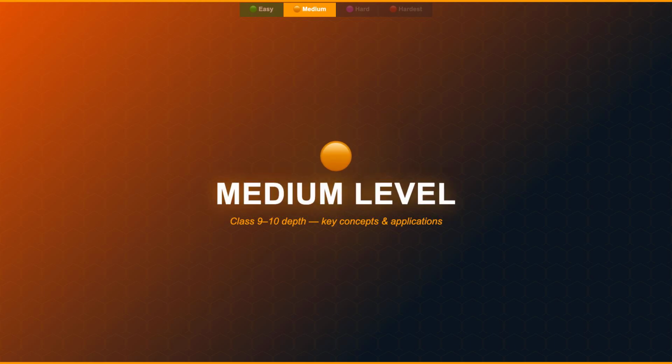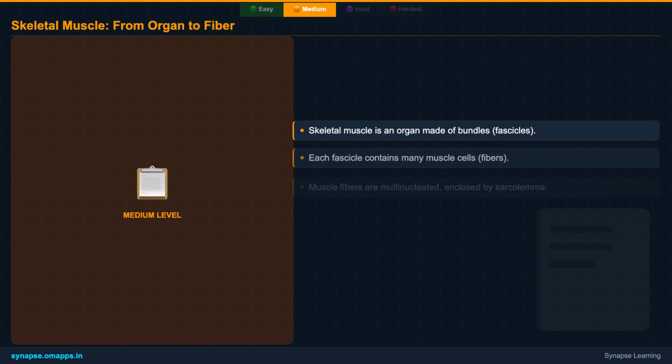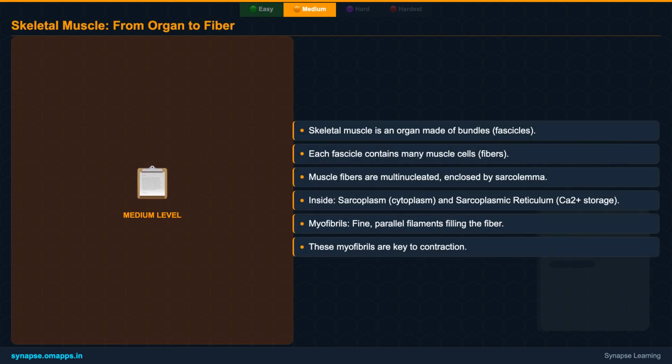In the medium section, we'll peel back the layers of skeletal muscle to reveal its intricate structure, from the overall organ down to its tiny contractile units. A skeletal muscle isn't just a blob of tissue, it's a highly organized organ. Imagine it like a cable made of many smaller wires. The entire muscle is composed of bundles called fascicles. Each fascicle, in turn, is packed with numerous individual muscle cells, which we call muscle fibers.